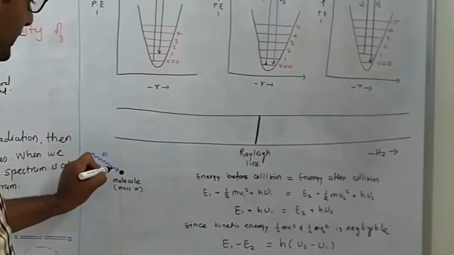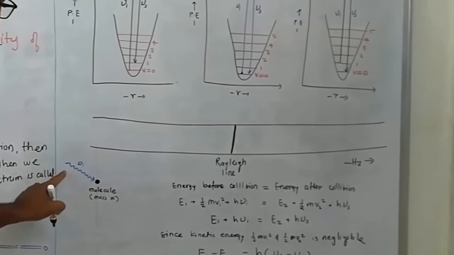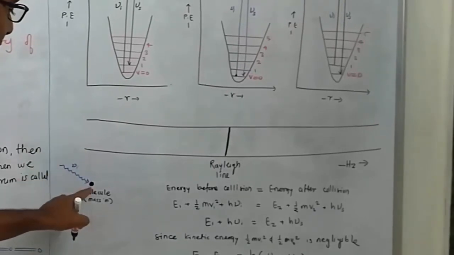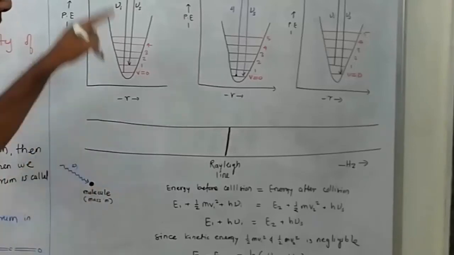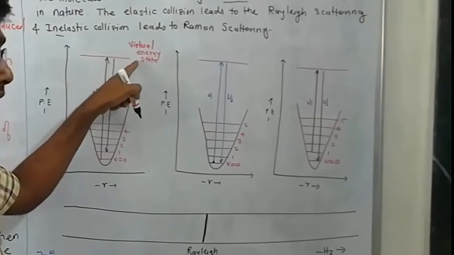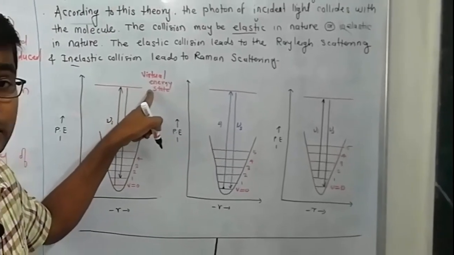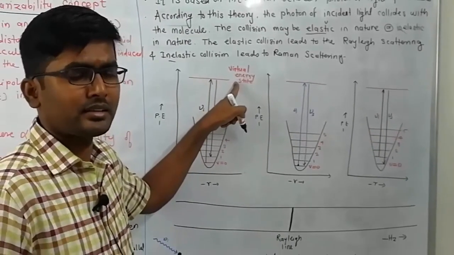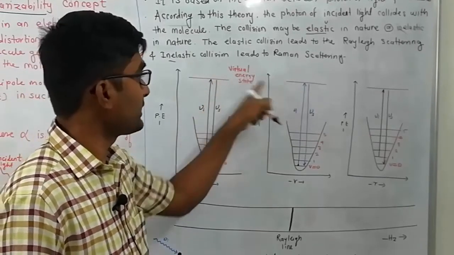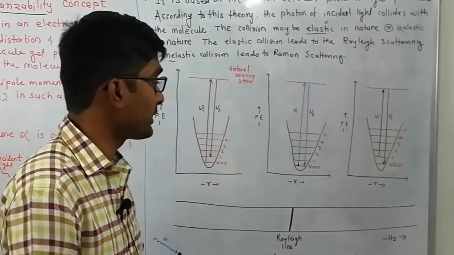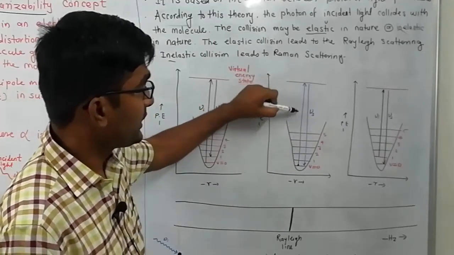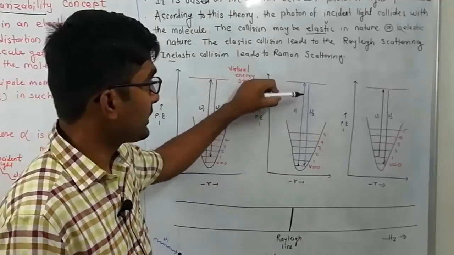When this molecule interacts with the external radiation, it absorbs the energy and goes into an excited state, and this excited state is called the virtual energy state or quasi electronic state. Just these are the names, virtual energy state or quasi electronic state. It absorbs the energy and goes into the virtual energy state.